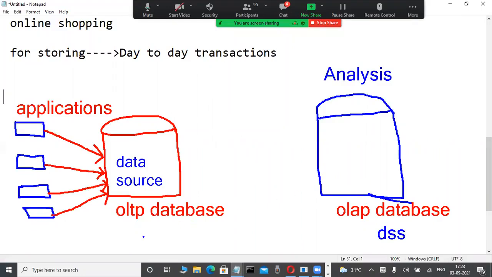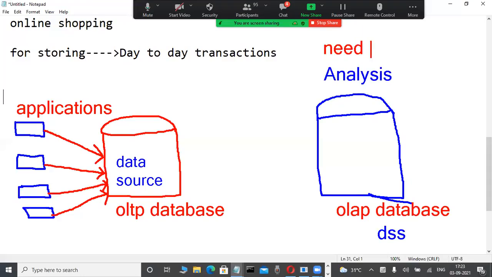Why can't we use OLTP databases for analysis? So many people have this doubt. Suppose this OLTP database is there, and daily we use Oracle, SQL Server, DB2 or anything. Why can't we use these databases for analyzing data? Everyone knows that for analyzing data we need history.